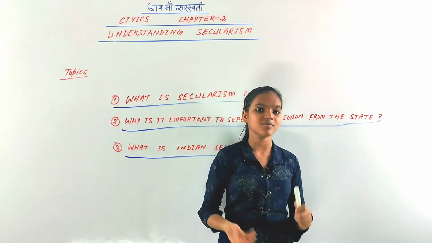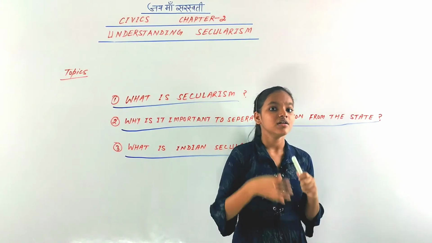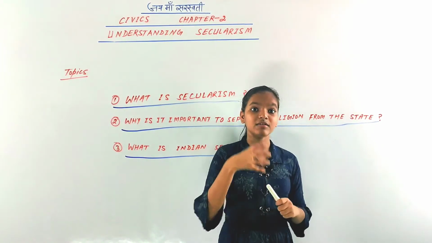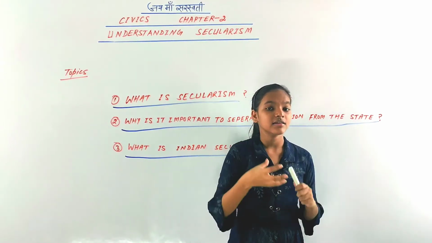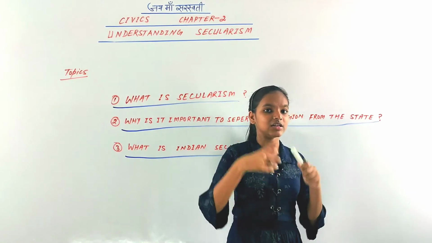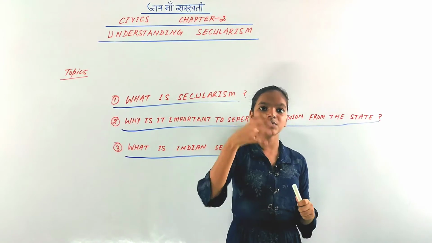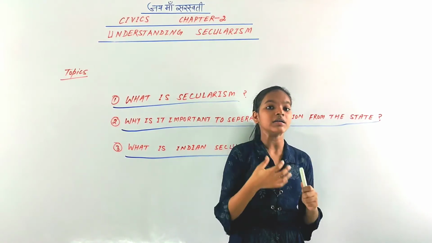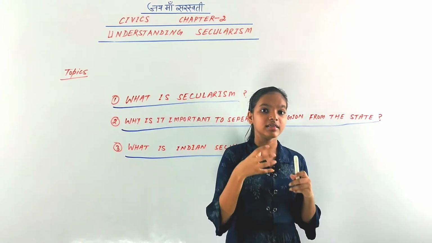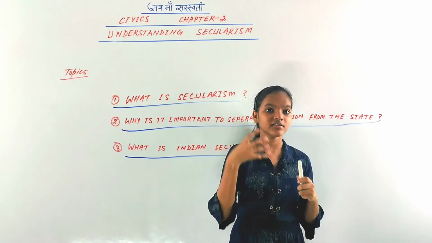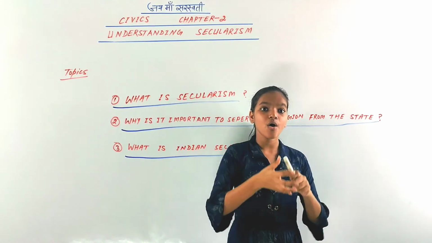That means in Hinduism there are upper caste and lower caste, so there is discrimination. The objective is also that there would not be any such domination. And third is that the state doesn't enforce any particular religion and doesn't take away religious freedom, that is, freedom of religion. The state cannot take away that freedom. And for this, the Indian government has made three strategies. The first is keeping a distance from all religions.